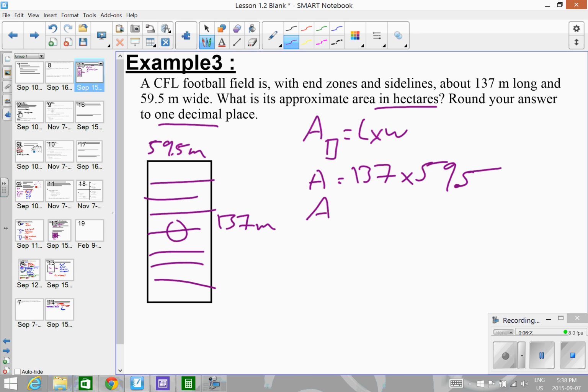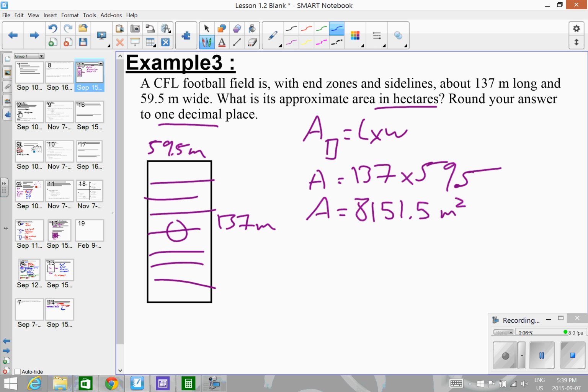So my area in square meters is 8,151 and a half. And I used my calculator for that because I'm not very good at big multiplication. So 8,151.5 meters squared. Now I want to change this into hectares. I didn't want meters squared, I wanted hectares.